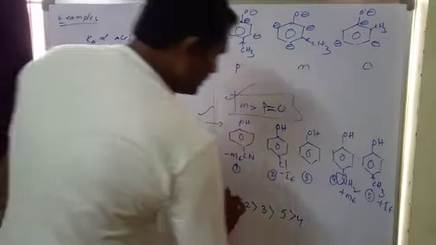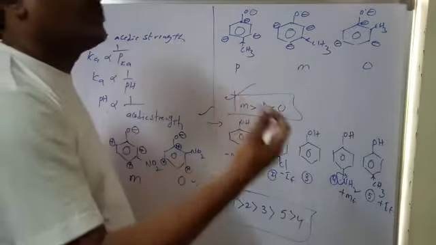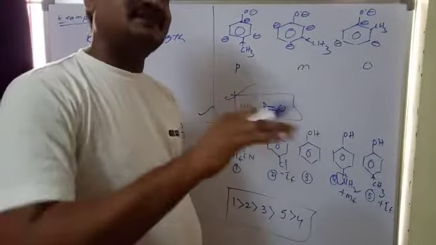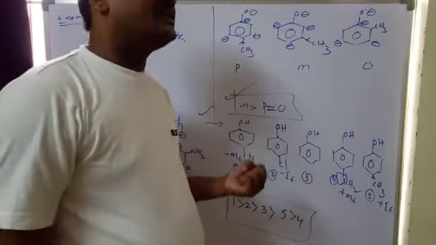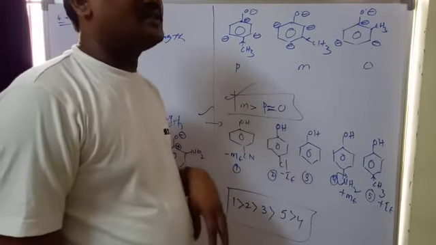So electron donation tendency is more for plus M than for plus I. Electron withdrawing tendency is more in the case of minus M.